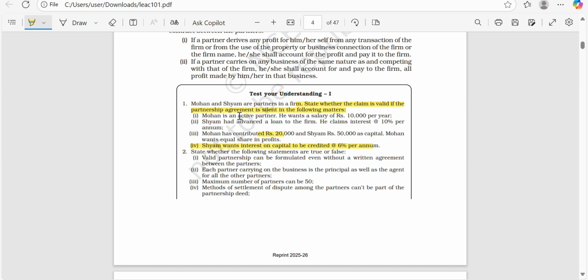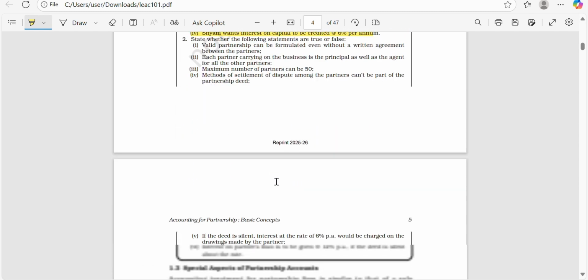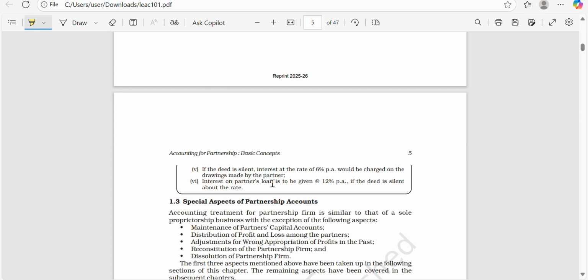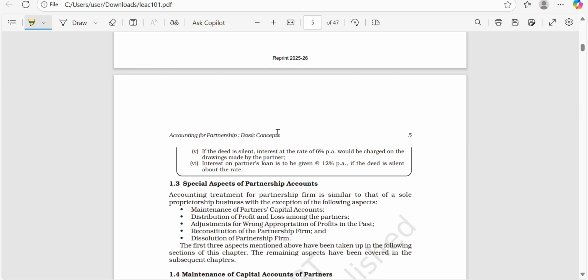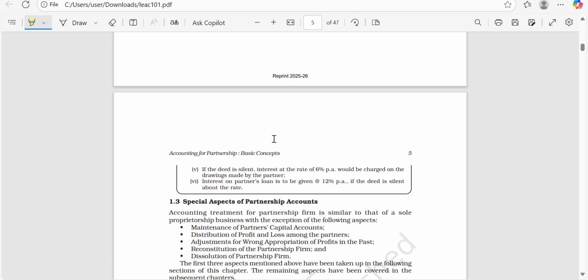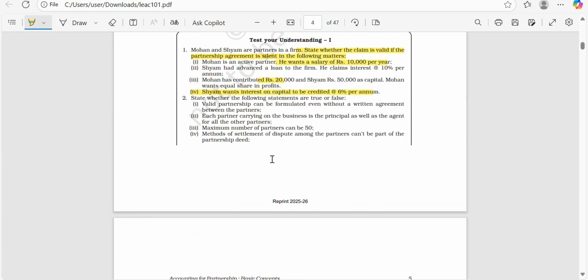If you want a salary, it has to be prescribed in the agreement. All this has to be prescribed in the agreement. There is no separate answer for this, but all the conditions have to be prescribed in the agreement. If there is no agreement, then there cannot be any claim for any interest or remuneration.